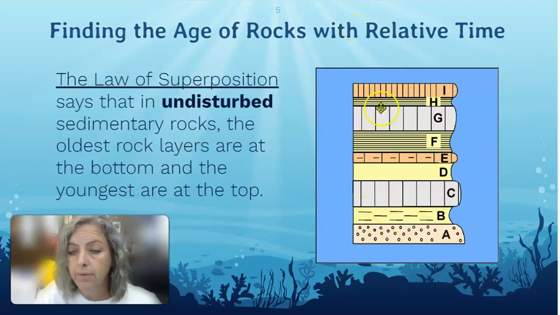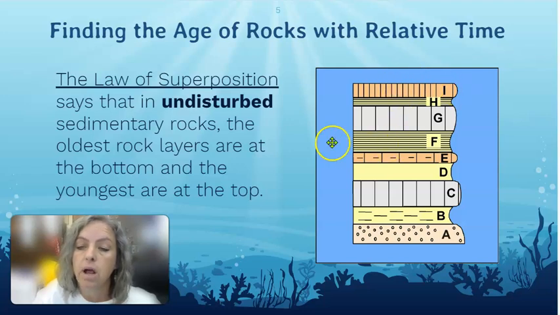So if you have a bunch of rock layers like in this picture, we can say, based on the law of superposition, that these old rocks are older than these youngest rocks, right? And we know that rock layer A is older than rock layer C. And rock layer C is older than rock layer H. So we also know that rock layer I is younger than rock layer F, and rock layer F is younger than rock layer B. So that's all relative age, and we're doing that using the law of superposition.